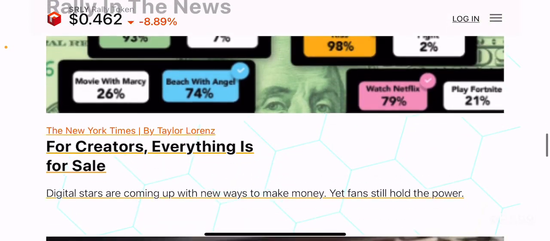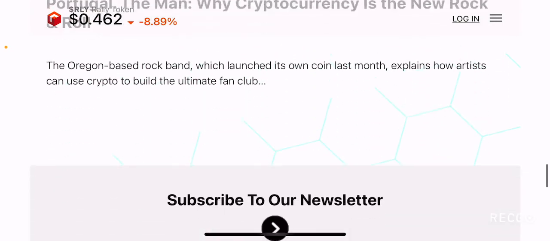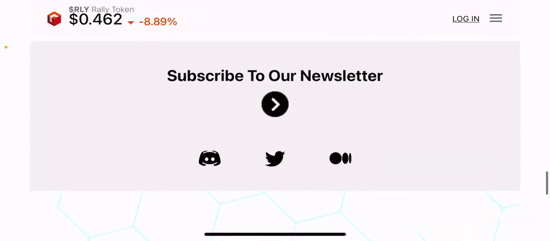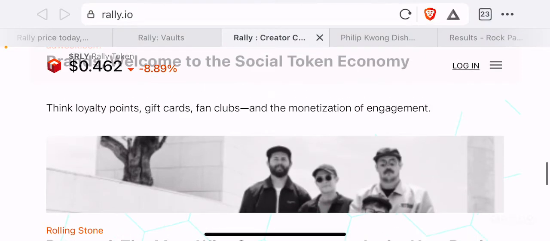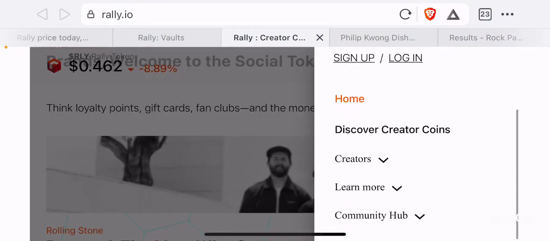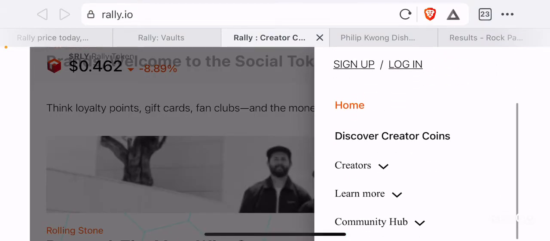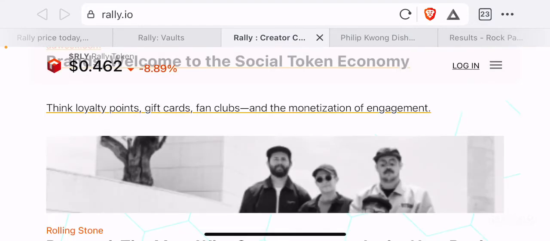Rally has been in the news, and they've been talked about in several news articles, which you can see here. Apart from that, if you want to subscribe and be a part of their newsletter, you can click on this arrow here. And if you want to know their socials, that's at the bottom as well, right? If you click the top right corner, you can clearly see there's several pieces of information here: community hub, information for creators specifically, discover creator coins, as well as learning more about the overall project itself, right? So a pretty wholesome platform.